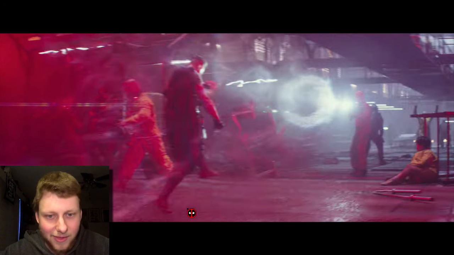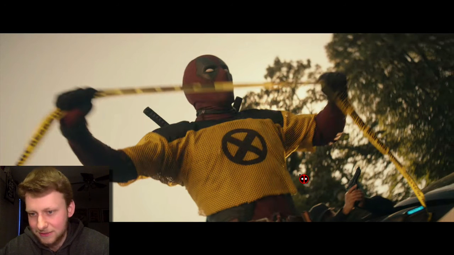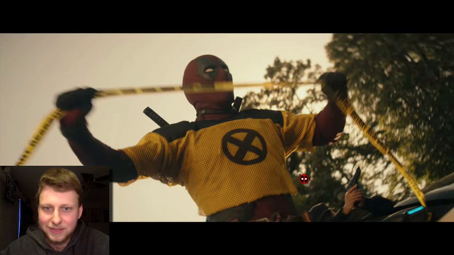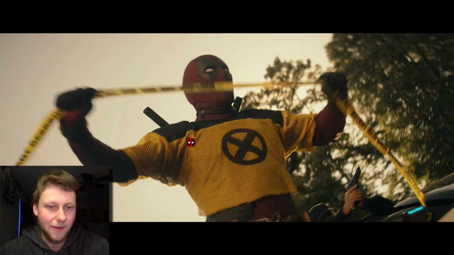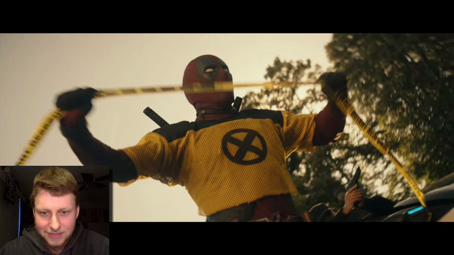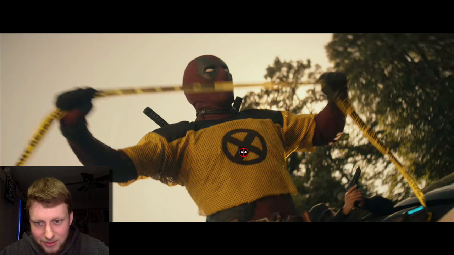We'll see how that works out, but it looks kind of fun there. And then we get Deadpool, kind of looks like maybe he's showing up somewhere, probably outside the mental institution where the kid set off the fires. And looks like he's wearing X-Men stuff, or maybe just about to get into the X-Mansion, but it's unclear if these cops are trying to stop him or not. It doesn't look like it.